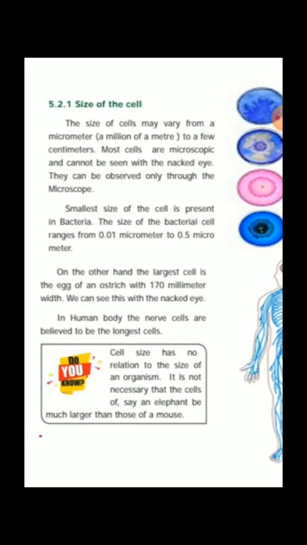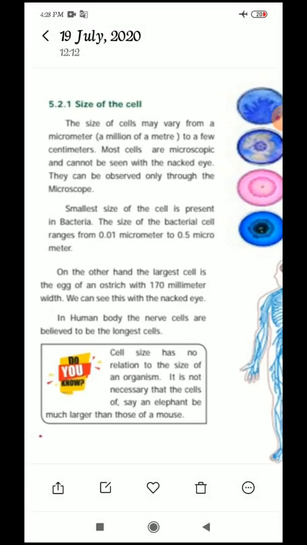On the other hand, the largest cell is the egg of an ostrich, with 170 millimeter. The largest cell is what, children? Egg of an ostrich. Some cells are big and can be seen easily with the naked eye. Example: hen's egg. But the largest cell is what, children? Ostrich egg.